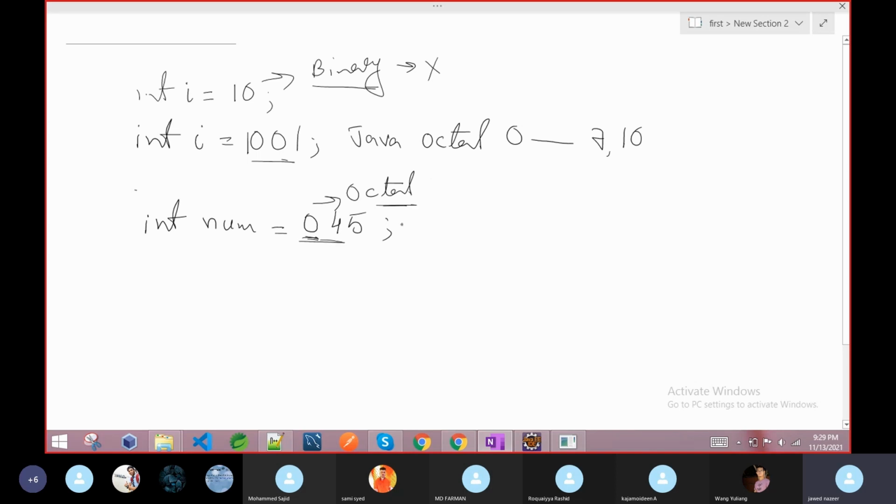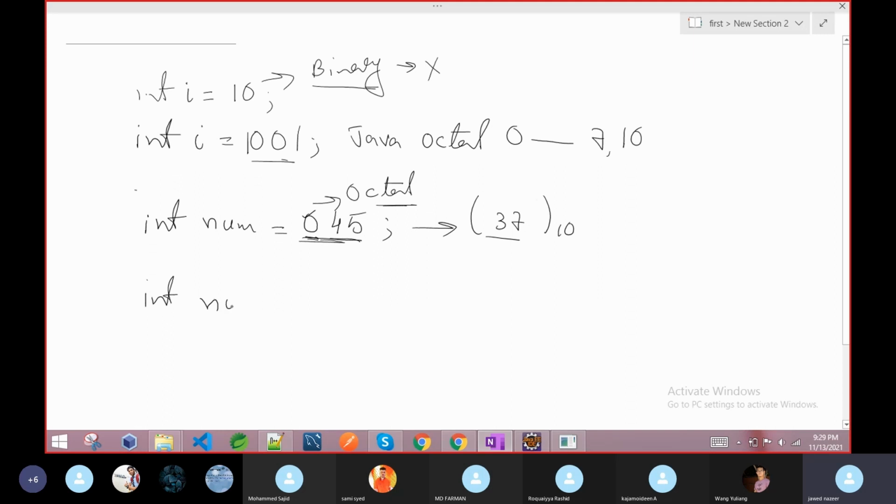So 45 is not decimal 45. We have to convert it into our decimal number, then you will get the value. Conversion from octal 45 to decimal, I believe it is around 37. We will check. When any number starts with 0, it is octal.